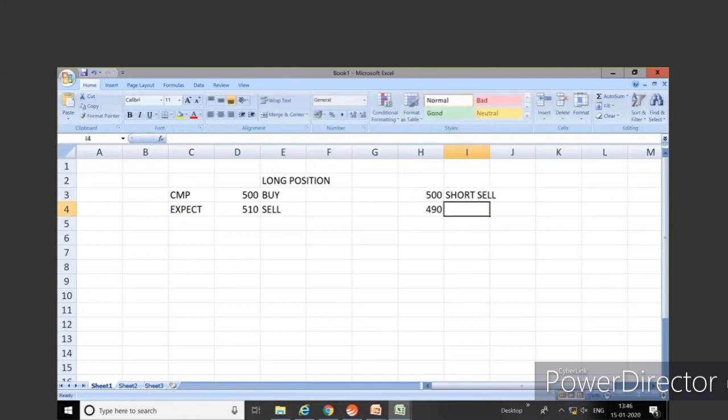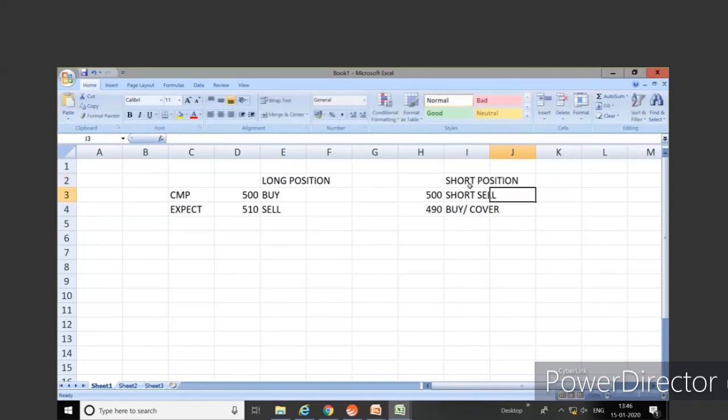So I can short sell something, that is I can sell something first at 500 rupees, expecting the prices to go down. When they go down, I will buy it back at a lower level. This is known as covering your position. So selling something first, friends, you have not bought it, you don't have these shares in your demat, you don't have it in your receivables. Still, you can sell something first when you're expecting the prices to go down, and when they go down, you're buying it back. This is known as covering your position. This is known as taking a short position.